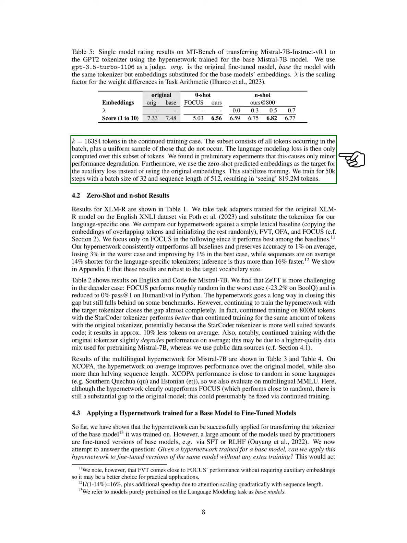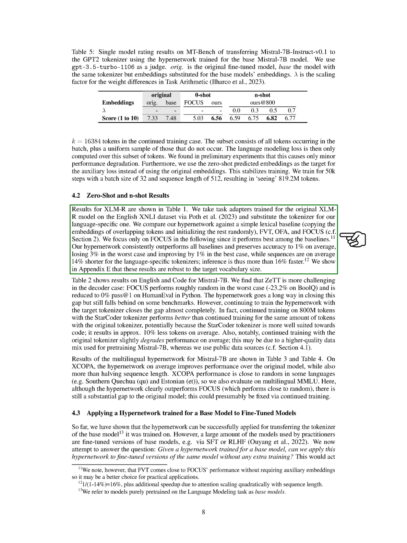Section: Zero-Shot and N-Shot Results. In this section, we present our findings on zero-shot and N-shot results. We display the results for XLM-R in a table. We utilized task adapters that were trained for the original XLM-R model on the English XNLI dataset and swapped the tokenizer for our language-specific one. Our hypernetwork was compared against various baselines such as a simple lexical baseline, FVT, OFA, and FOCUS. We focused on FOCUS as it performed the best among the baselines.